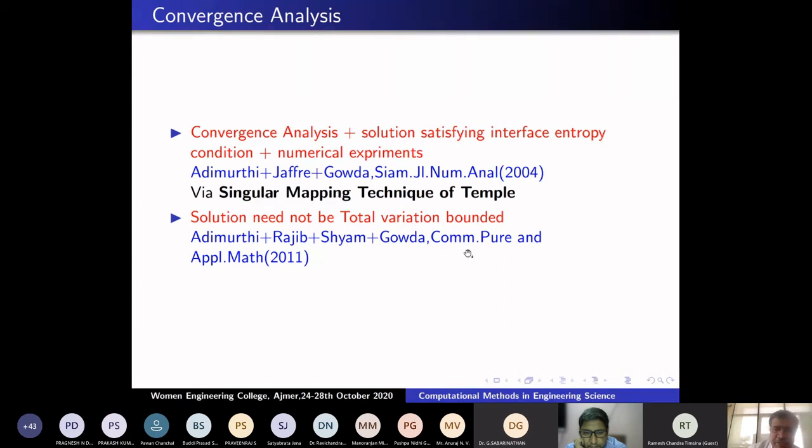That paper has been published in Communications on Pure and Applied Mathematics, one of the top journals. And the convergence analysis of this scheme, by myself, Adimurti and Jeffrey, is published in the SIAM Journal on Numerical Analysis. What we did is that the Godunov scheme was for continuous fluxes, and it doesn't work for discontinuous coefficients, as in the case of a heterogeneous media.